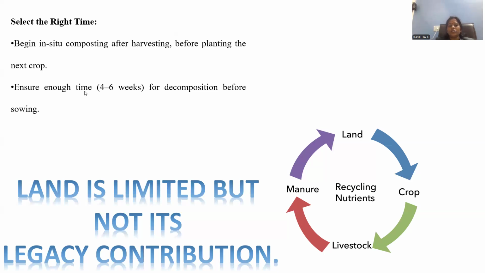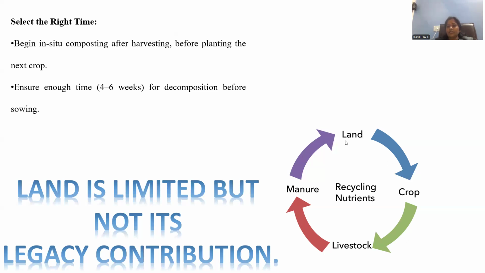Ensure enough time. So in between these two crop tenures, we have to plan the composting time. Minimum we require 4 to 6 weeks. This time is required for effective composting of the waste into nutrient matter. For decomposition before sowing, before going to start the new crop tenure, we have to maintain at least 4 to 6 weeks in order to convert that residue matter into the compost material, right? Here is the cycle provided.